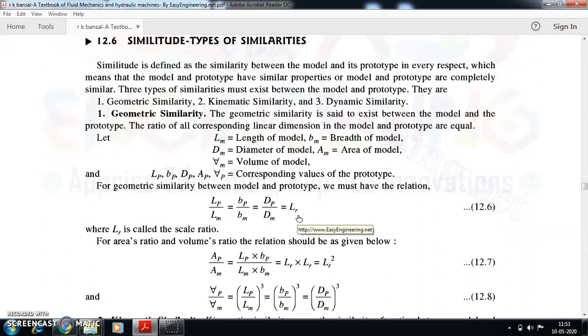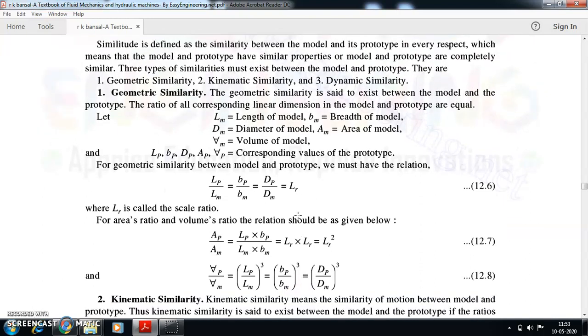So the ratio of the geometrical entity between a prototype and the model should have a constant value. It may be length, it may be diameter, it may be breadth. Okay, so that tells you about geometric similarity. This should exist. Then only similitude will exist.